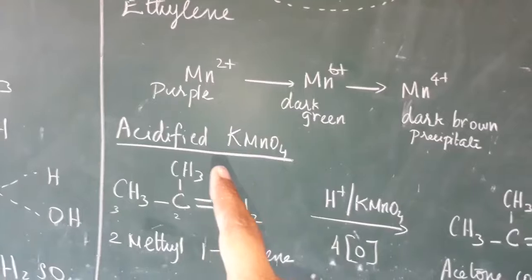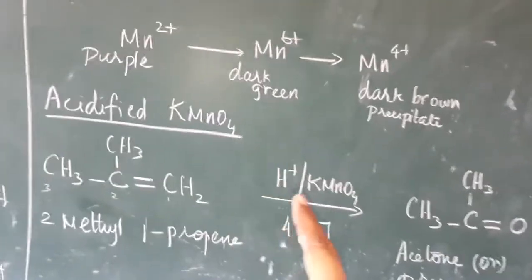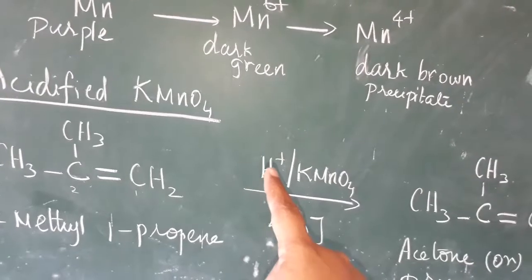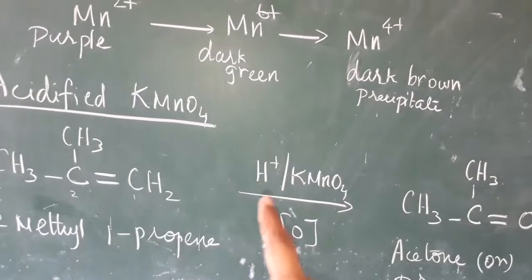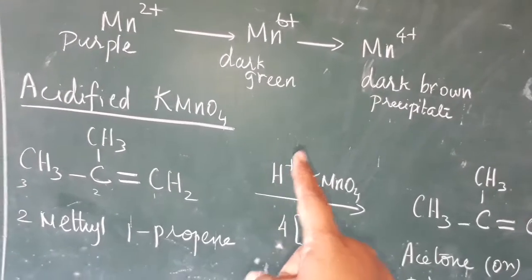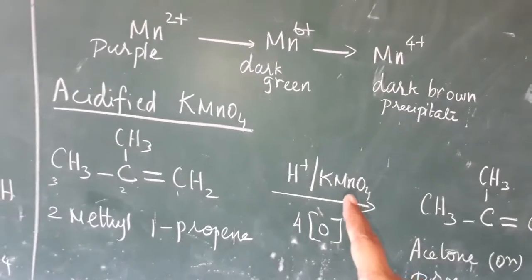Alkene is added with the acidified KMnO4. Acidified means we indicate it by H+. Acid always gives H+, so the H+ indicator means it is noted that it is an acid. So acidified KMnO4 means H+ with KMnO4.